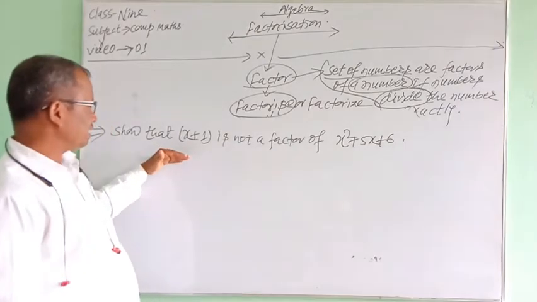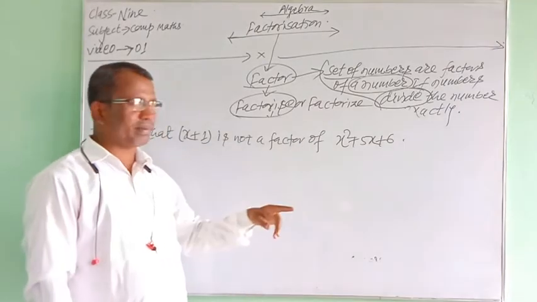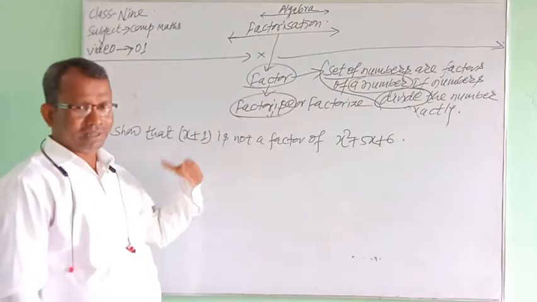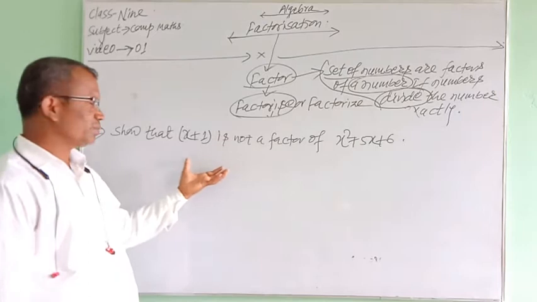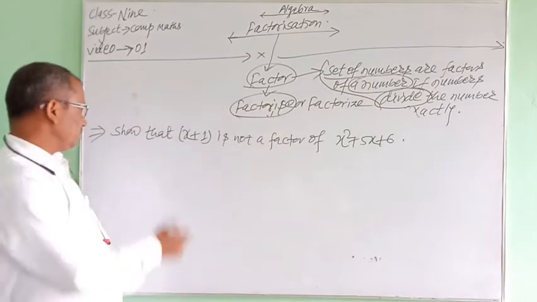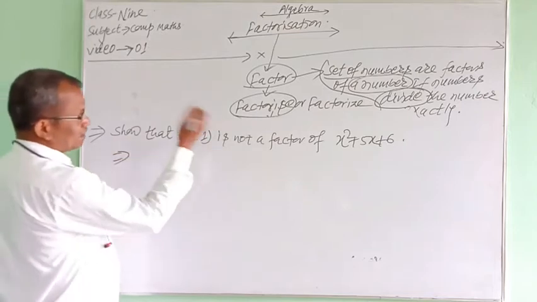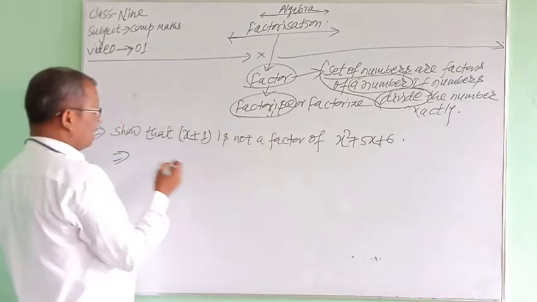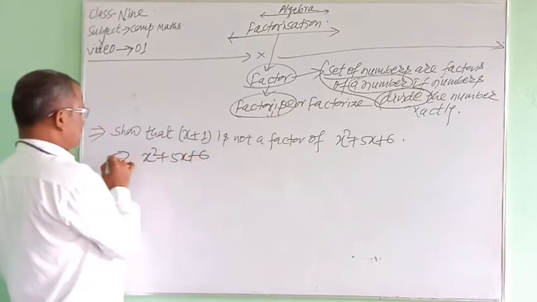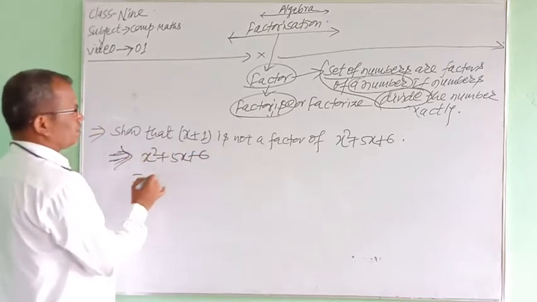If there is a question that x plus 1 is not a factor of x square plus 5x plus 6, then how will you say that this is not a factor? How can you justify the statement? Very outrightly you will say, factorizing x square plus 5x plus 6, and you have studied this kind of factorization in your previous class.